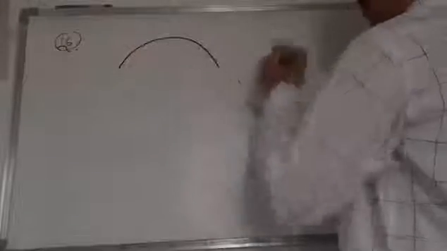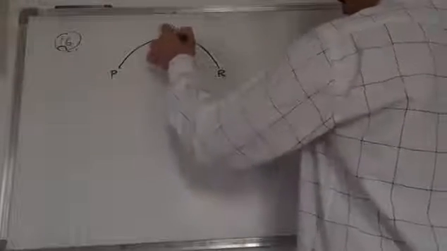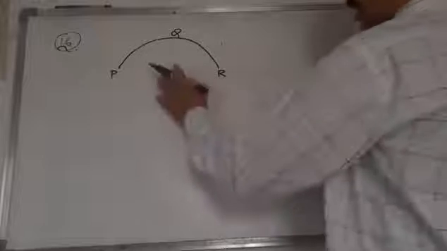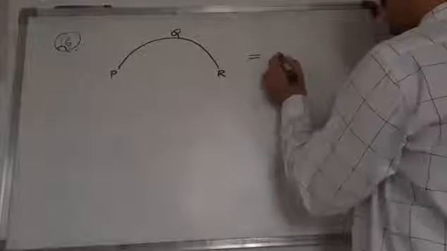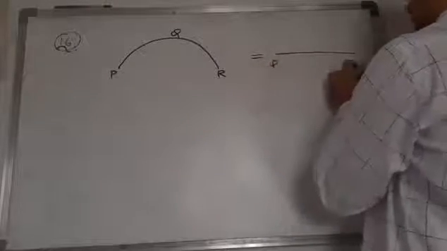So, the 16th question. What he is saying is, he has given a conductor in the form of a semicircle, PQR like this. But this is equivalent to a conductor, a straight line, that is PR.